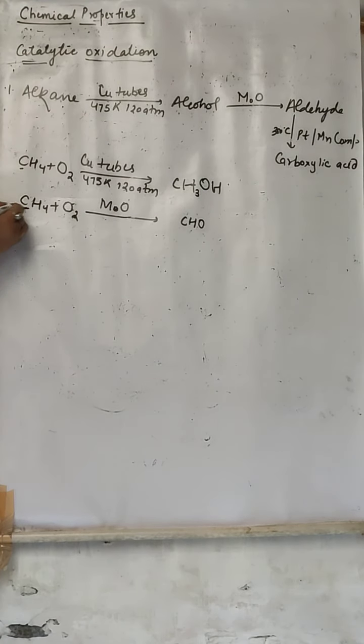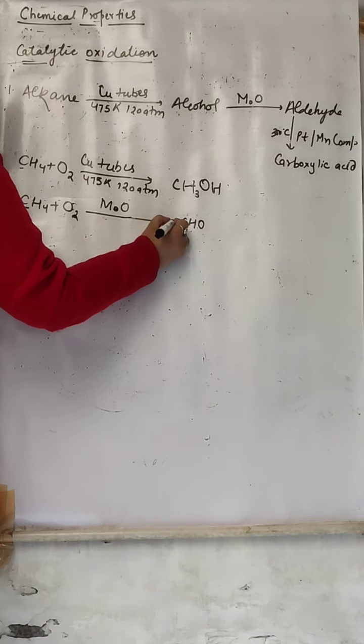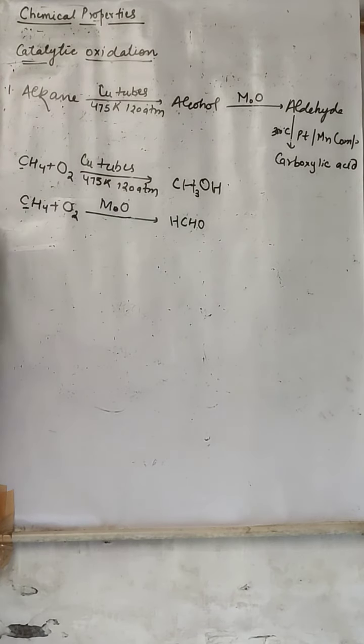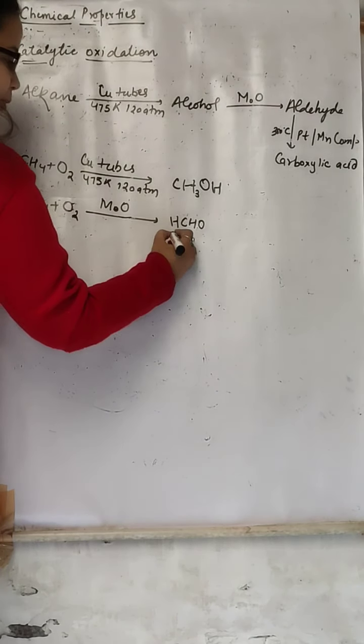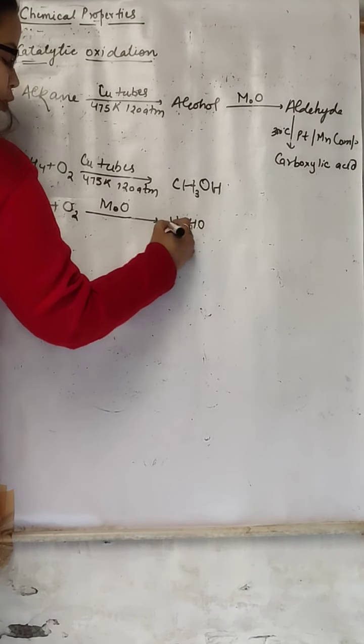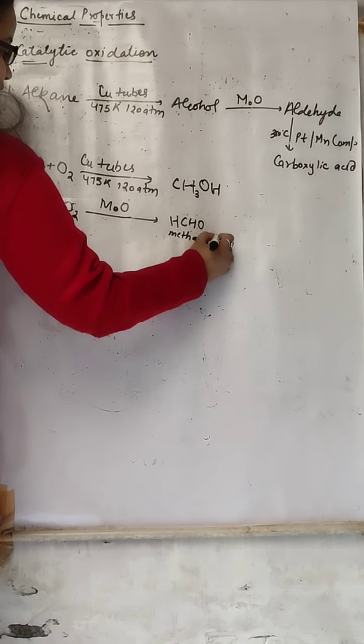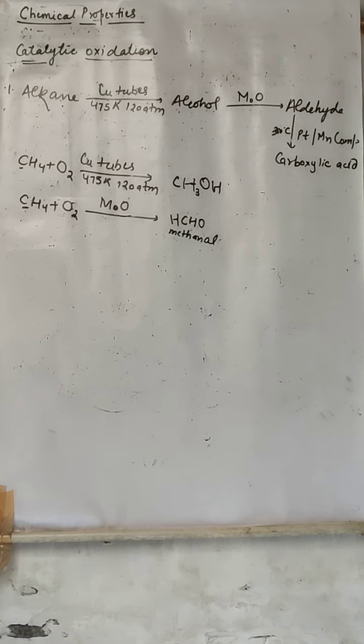How much carbon have we taken here? 1 carbon. And aldehyde itself has carbon, so no more carbon do we require and no more carbon will we add. Here this CHO will be satisfied by only 1 hydrogen. It has formed an aldehyde of 1 carbon. So what will be the name? Meth, all single bond ane, methyl, or CHO. CHO is al, so the name will be methanal.